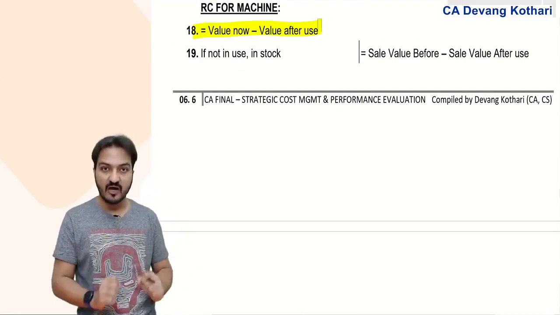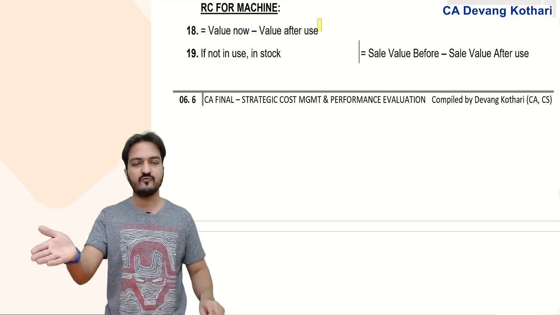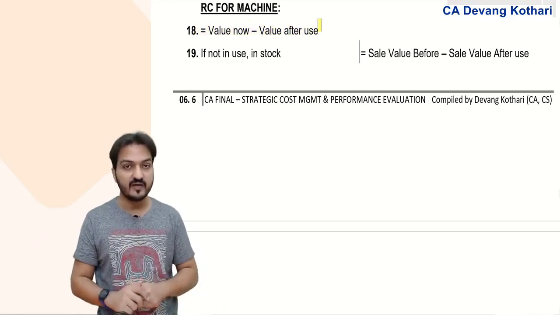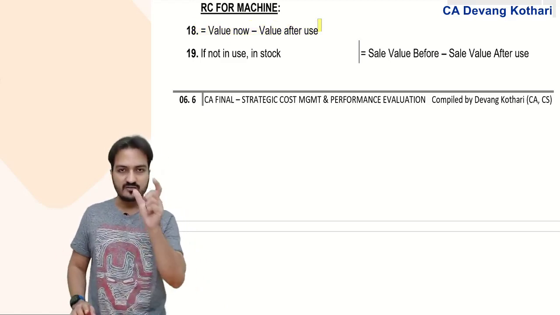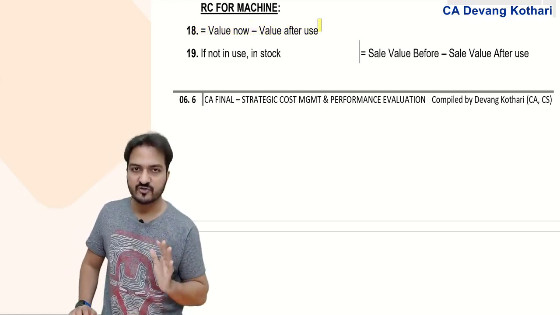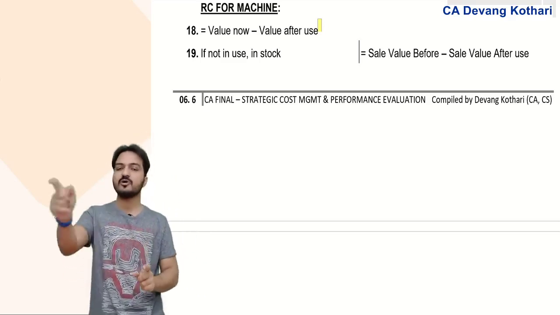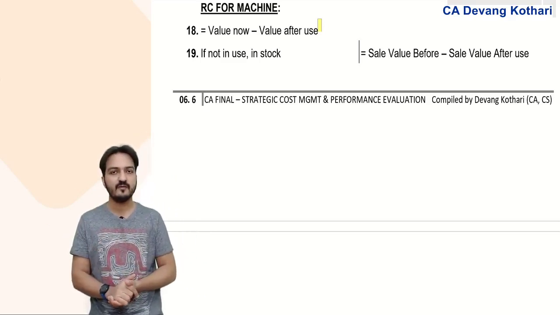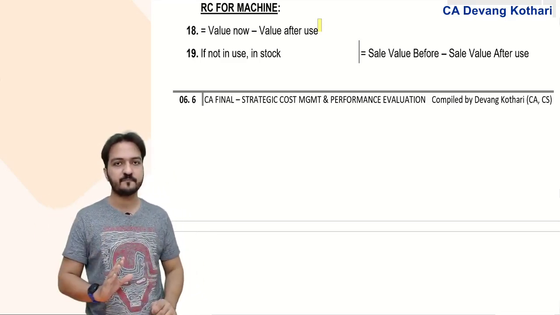If the new offer will take 1 year to complete, then value of machine now minus value after 1 year, that difference becomes my relevant cost of the machine. My machine value decreased by this amount because of the new offer.